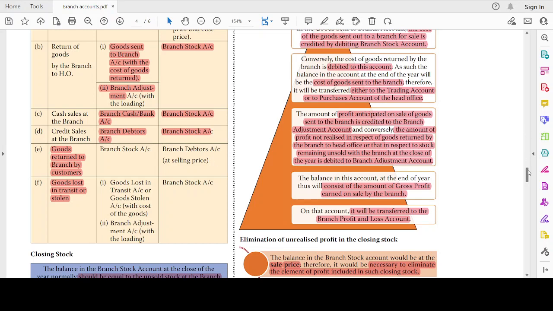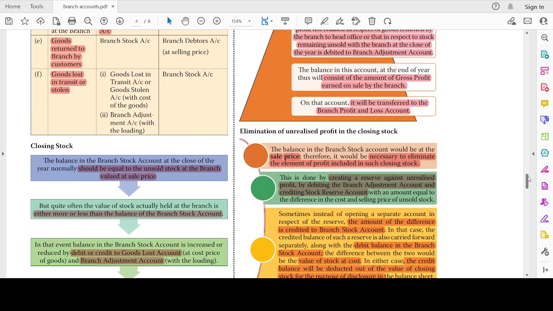I hope till this it is very clear, right? Let's move on to closing stock. The balance in the branch stock account at the close of the year should be equal to the unsold stock at the branch valued at selling price. But quite often, the value of stock actually held at the branch may be either more or less than the balance of the branch stock account. In that event, the balance in the branch stock account is increased or reduced by debit or credit to the goods lost account and branch adjustment account with the